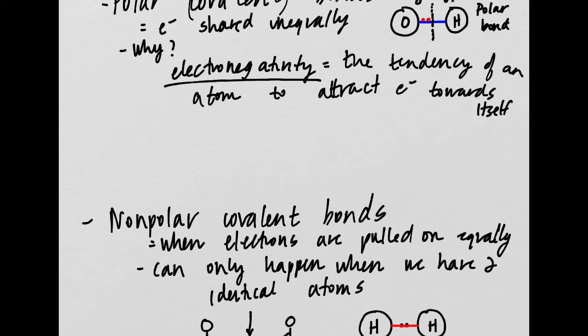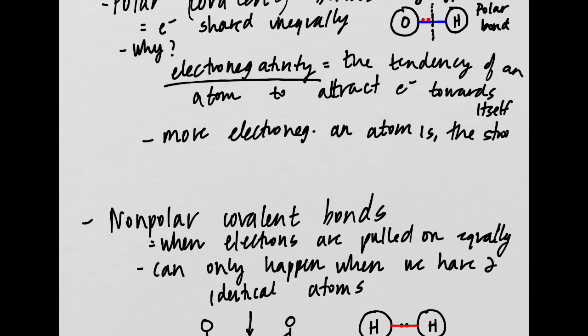Okay, so the more electronegative an atom is, the stronger it pulls on the electrons. All right?